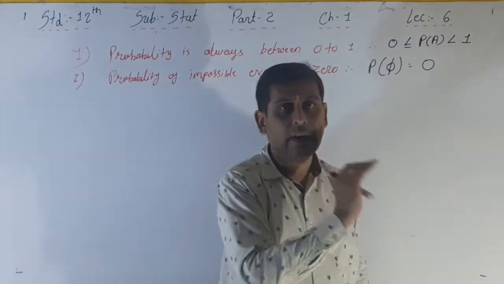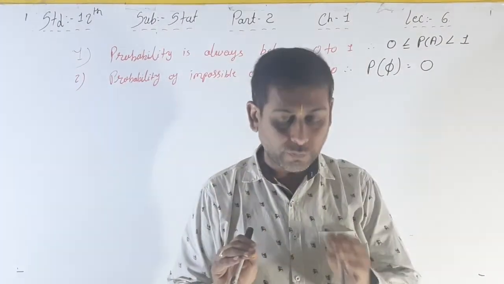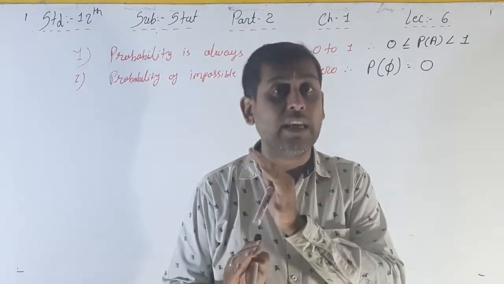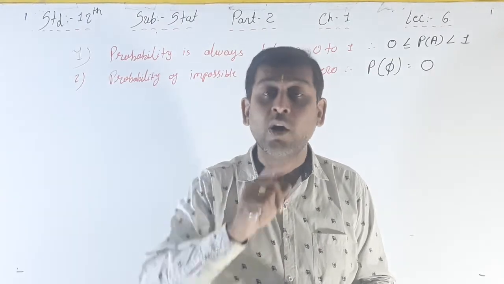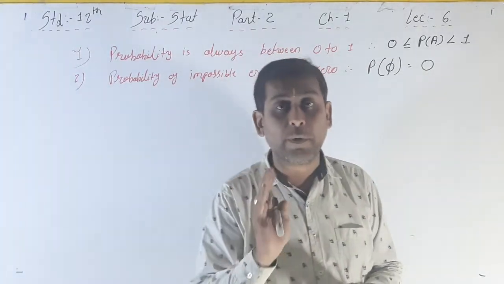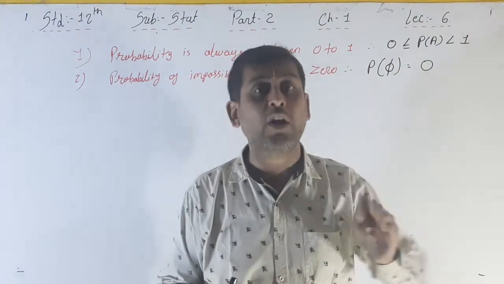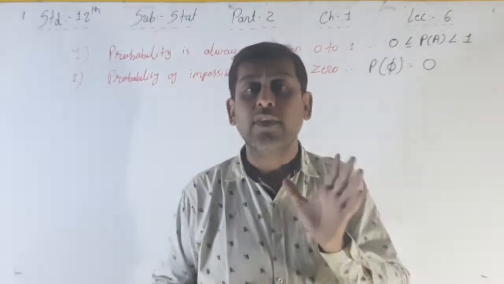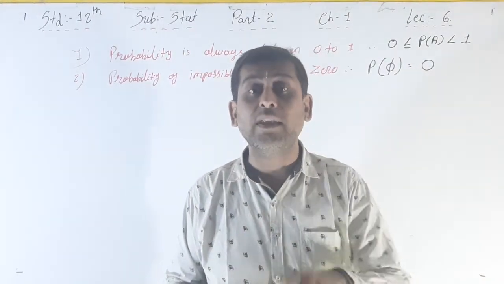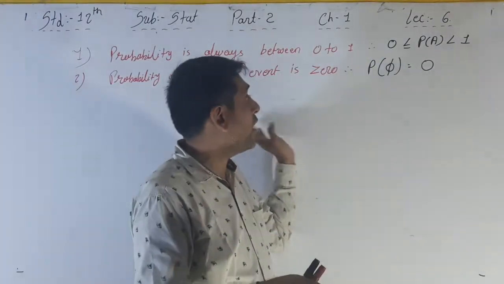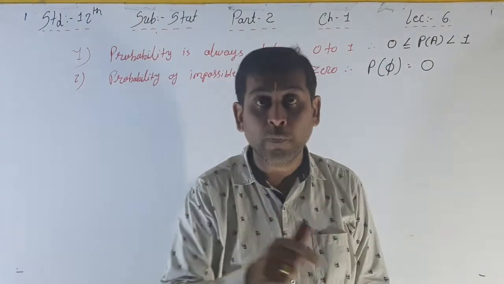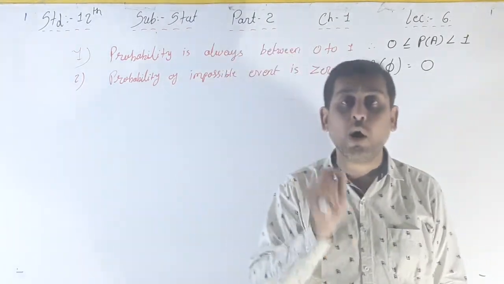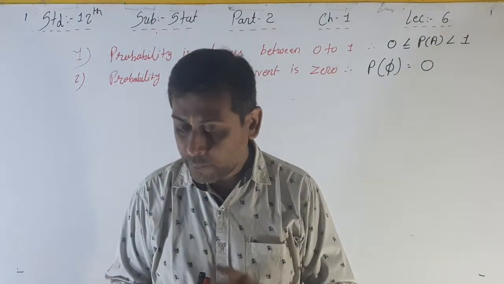See, from the throw of a die, right? What is the probability of getting 7 on the face? See, there are no 7 numbers on the die, only 1, 2, 3, 4, 5, 6, that is your sample space from 1 to 6. If event A is getting 7 on the face of the die, that means it is an impossible event, and that's why the favorable outcomes is 0, and that's why the probability is always 0. So the probability of getting an impossible event is always 0. That is your second important result.